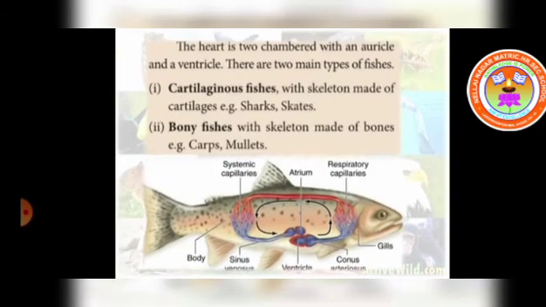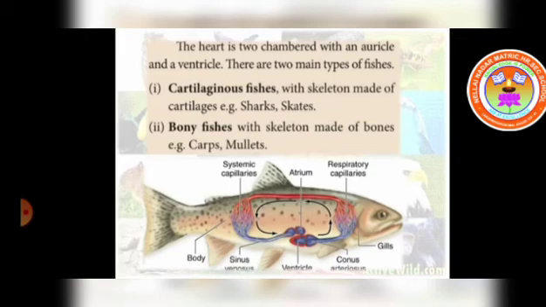The heart is two-chambered with an auricle and a ventricle. One chamber of auricle and one chamber of ventricle, totally two chambers. There are two main types of fishes.